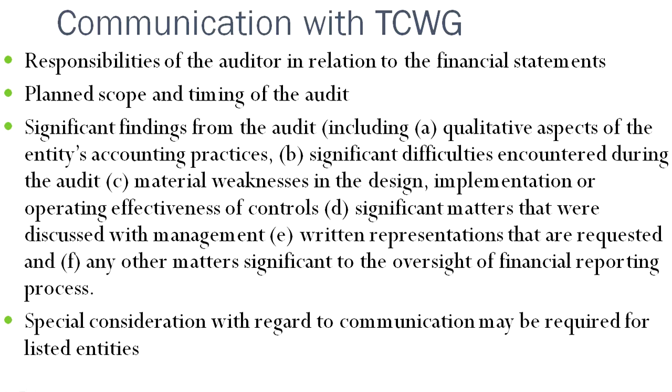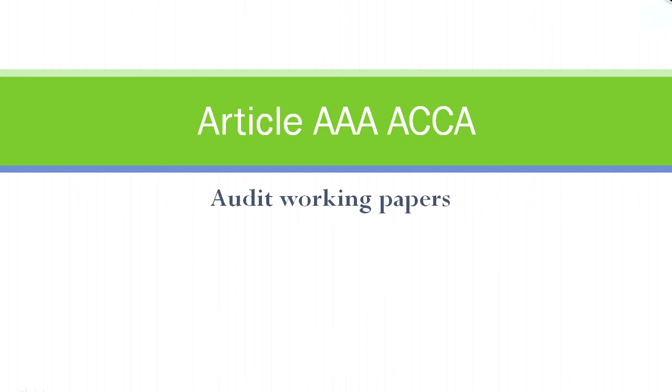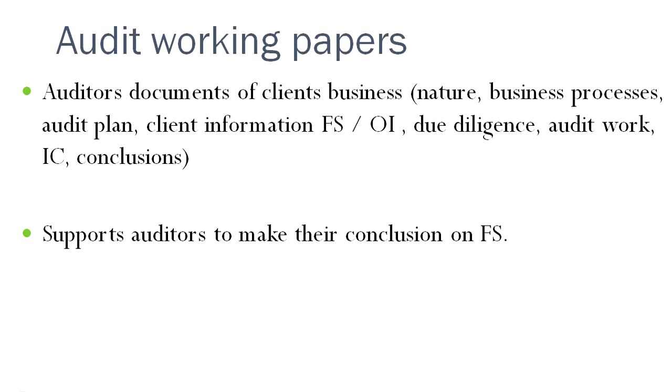So, moving on with this article on Advanced Auditing and Assurance, ACCA, for audit working papers. The audit working papers are the documents regarding the client's business, the nature of the client, the timing and extent of the audit procedures being performed, and knowledge of the business such as business processes, products and services, which will be helpful for the auditor to gain extensive knowledge of the client in the course of the audit.